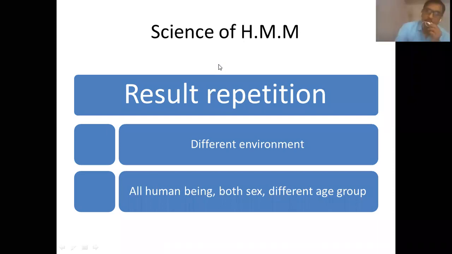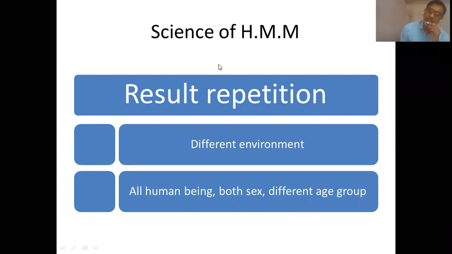It is conducted in America, it is conducted in Europe, it is conducted in Germany, it is conducted in India. So all over the world, the result of administration of a dynamic, stronger drug in a healthy human being is the same. It leads to certain alterations in the state of health, and it is repeatable in all environments.